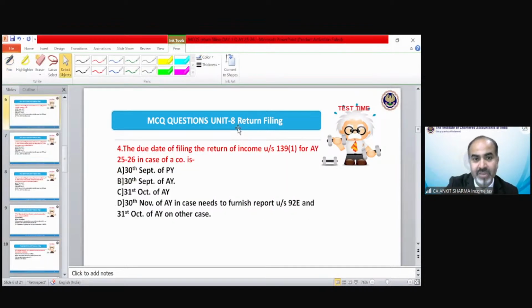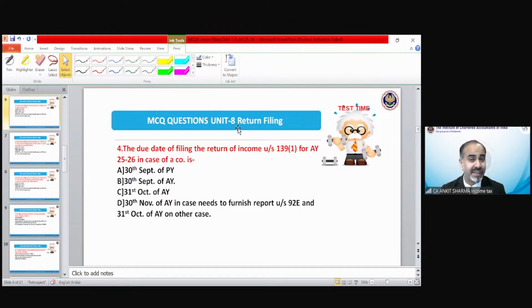What happened? Okay, let's move on. The due date of filing the return of income under section 139(1) for 25-26 in the case of a company. Again, read all options first, then only give the answer. In case of a company, the answer is just like 31st October. But you have to read all the options because we have to select the option which is of wider scope always. So in all these four categories, Kasak is saying C, Mahi is saying C. Mahi, you were correct earlier. It is D, because it is a company, then 31st of October.